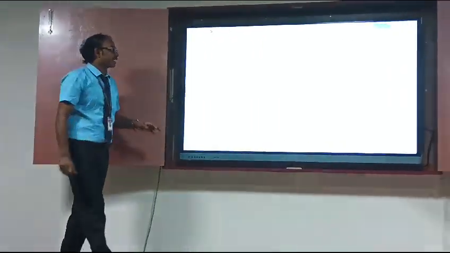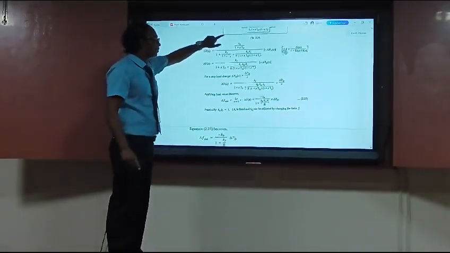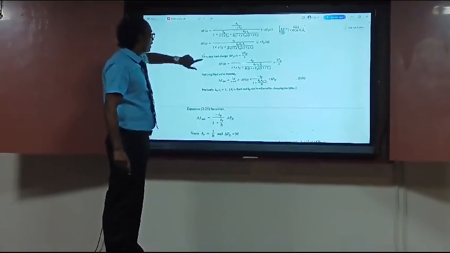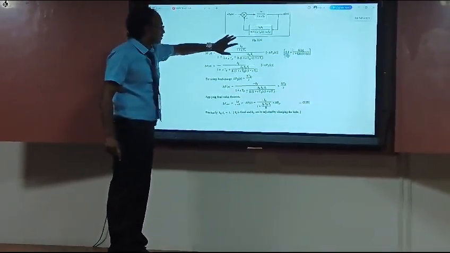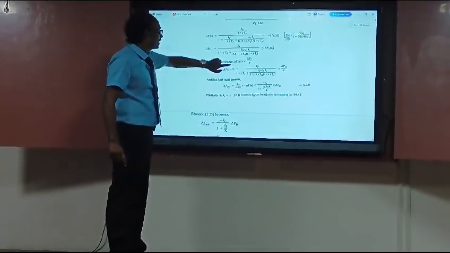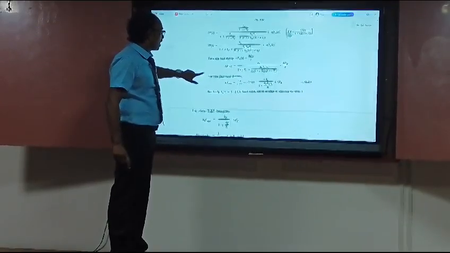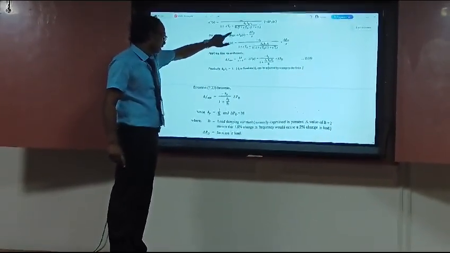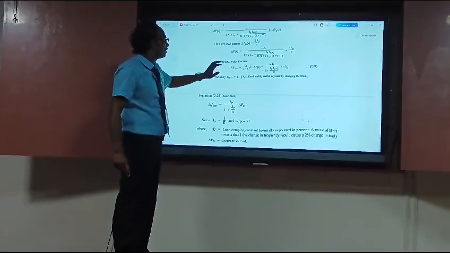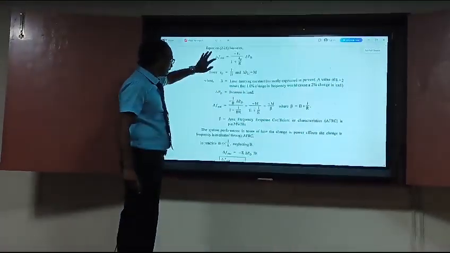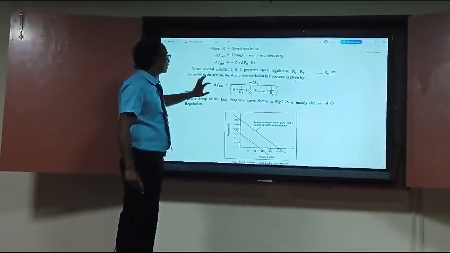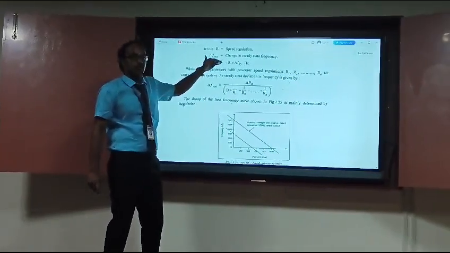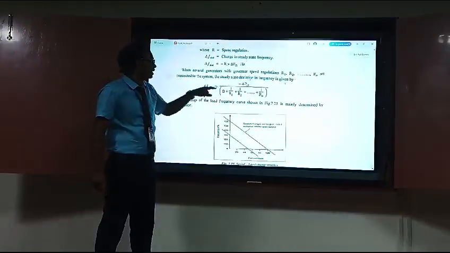For the static characteristic, the basic procedure during this derivation is that we have to construct the block diagram and afterwards apply the transfer function. Then we consider some input changes, and apply the final value theorem to the respective equation, and finally find the change in frequency value. This is the final formula for the single area. If we substitute all the parameters into the above equations, finally we get the change in frequency.